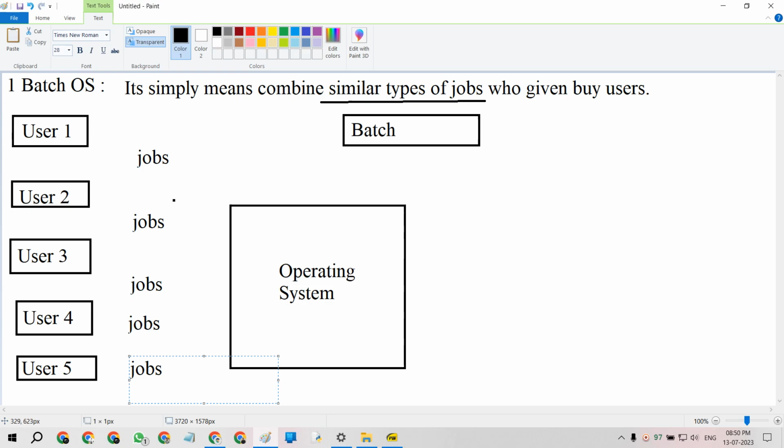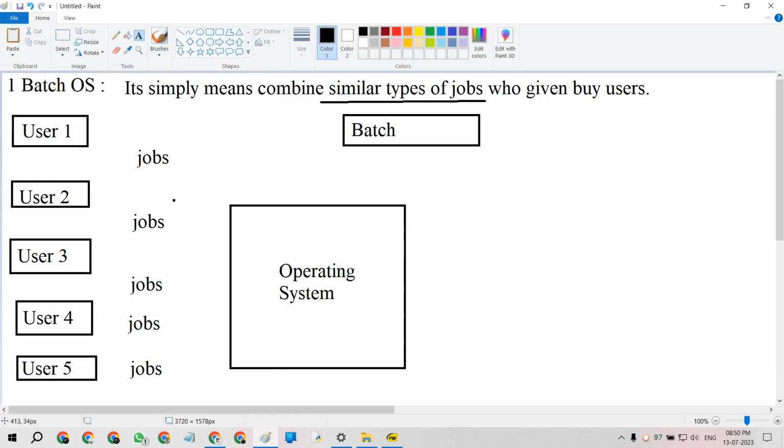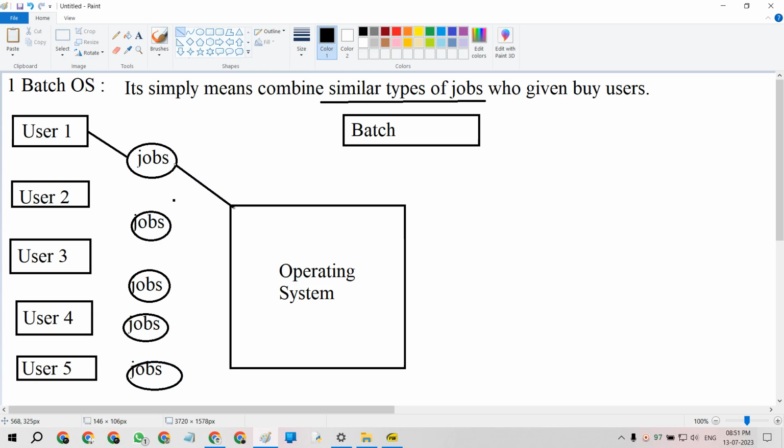So these are the jobs for our operating system, coming from the users, as shown in the diagram.